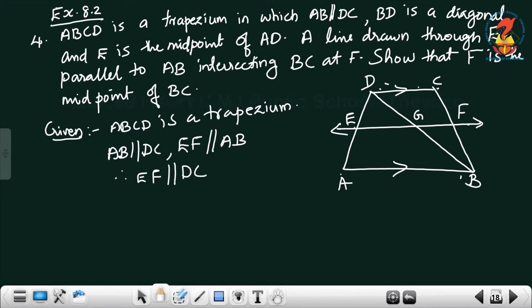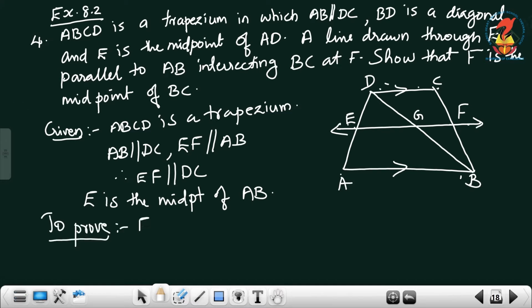E is the midpoint of AD. To prove: F is the midpoint of BC.